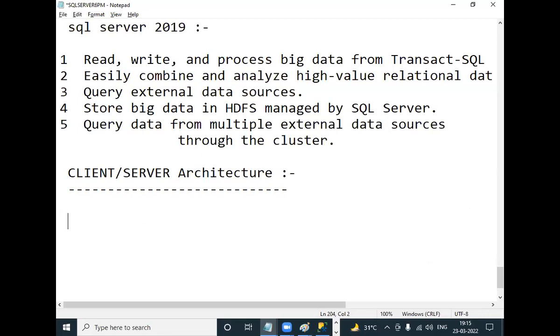There are two here, server and client. What is a server? What is a client? We already discussed what a server is.